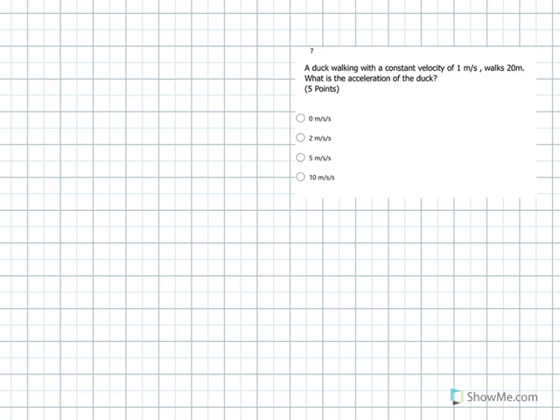Okay, question 7. The same duck is walking with a constant velocity of 1 meter per second, walks 20 meters. What is the acceleration of the duck? We just answered that in the previous question. Since the duck is not changing its velocity, then its acceleration is 0 meters per second squared. Question done.